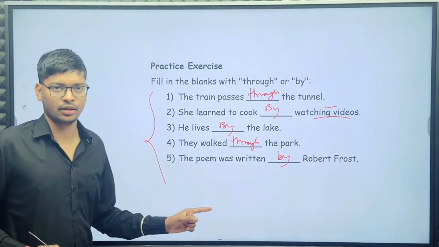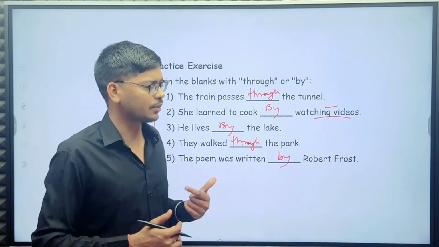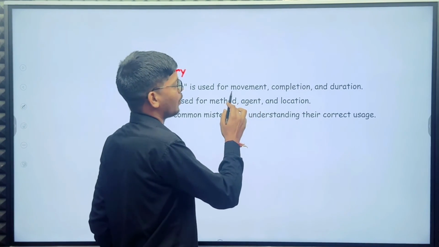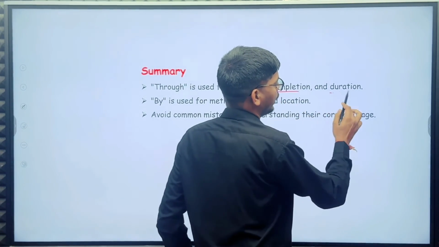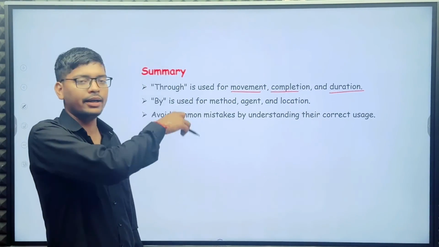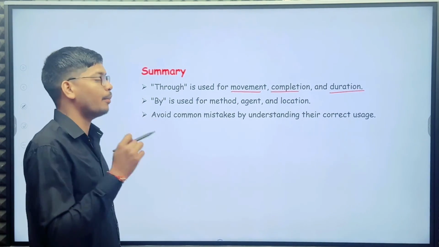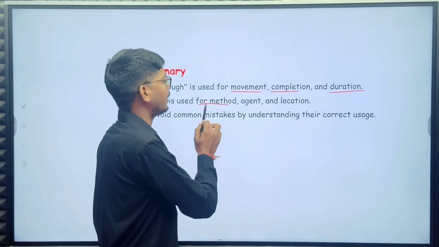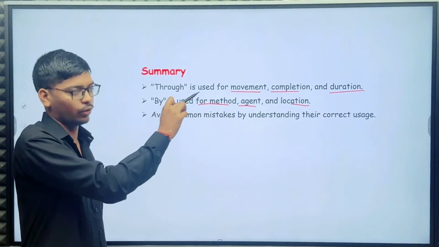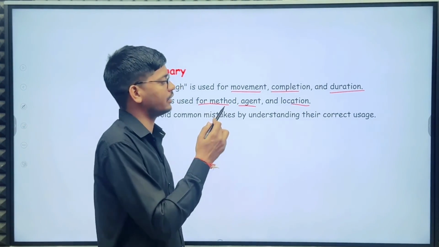So guys, you understand how to use through and by in a sentence correctly. I have a summary here. Through is used for movement, completion, and duration. By is used for method, agent, and near location. Avoid common mistakes by understanding their correct uses.